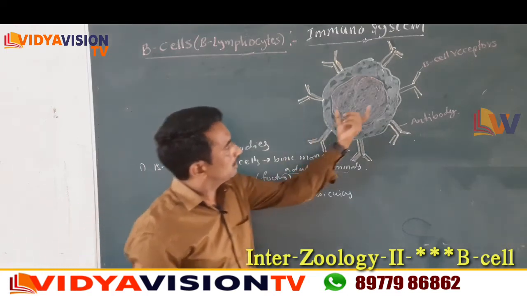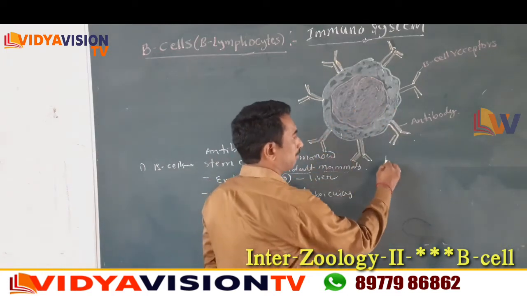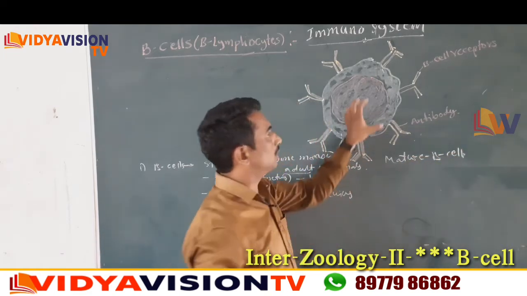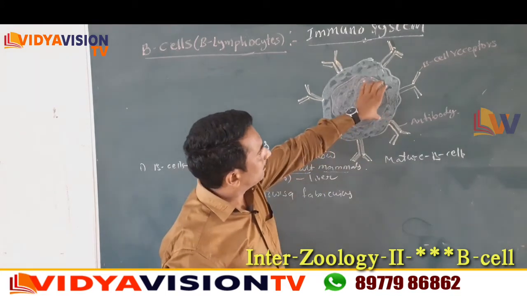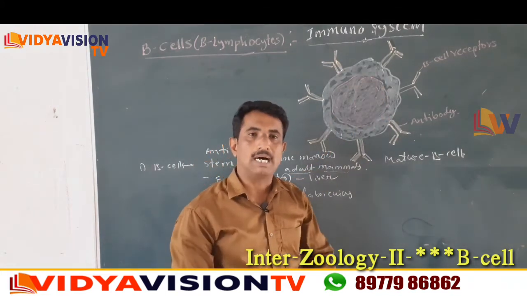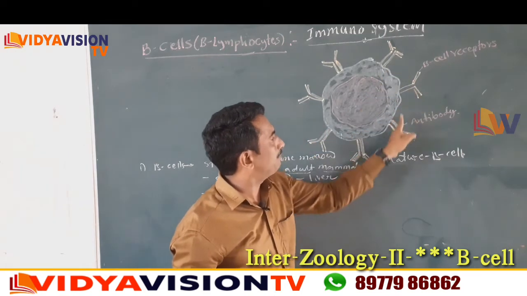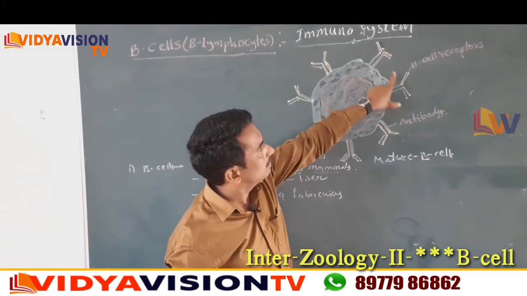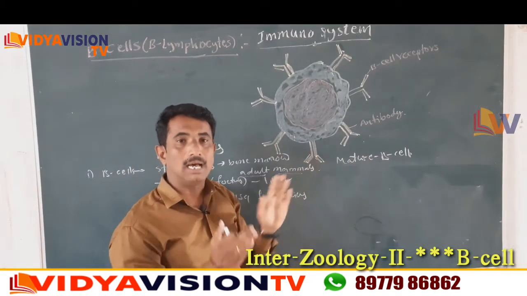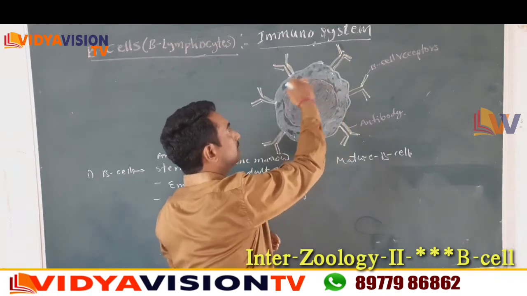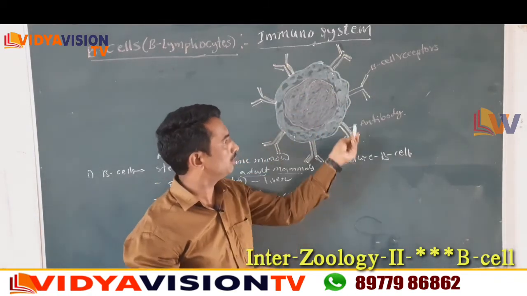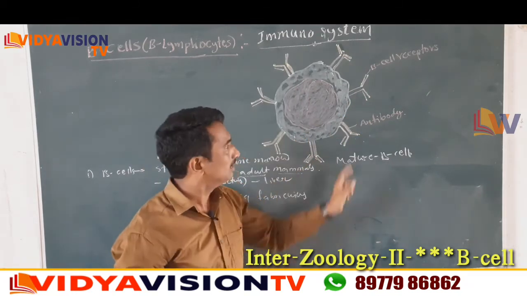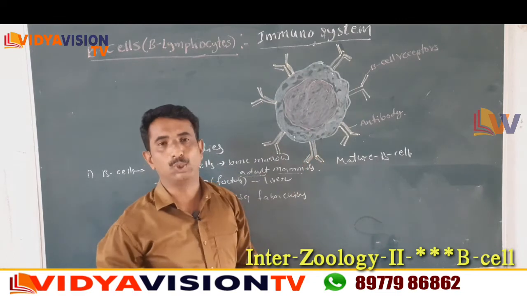Now children, this is the mature B cell. The structure of the mature B cell: it synthesizes various types of antibodies and displays them on its membrane surface. See here, it produces 1, 2, 3, 4, 5, 6 antibodies. Those antibodies are present on the membrane surface of the mature B cell.